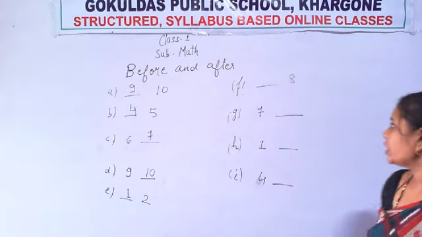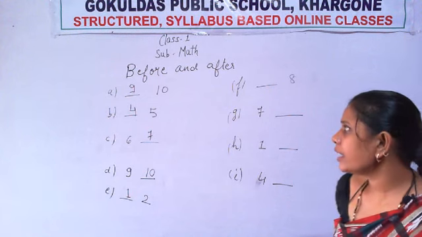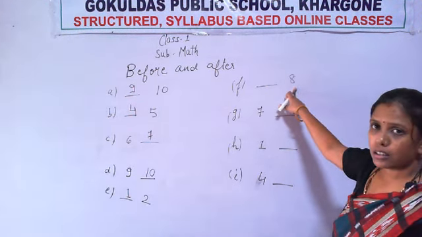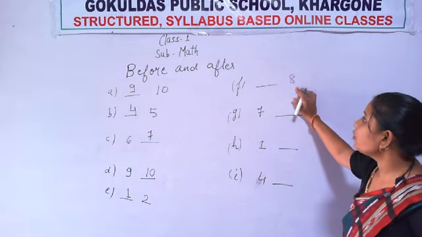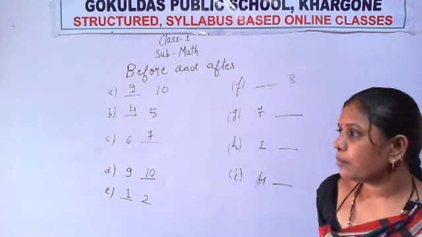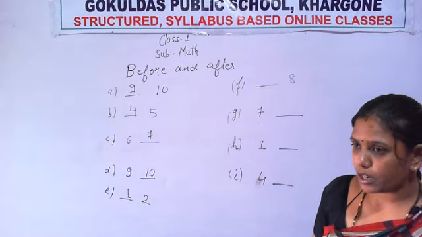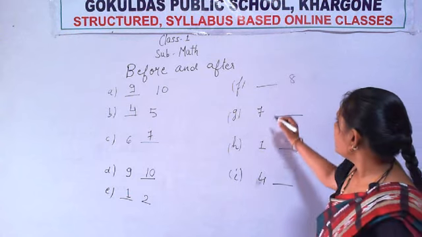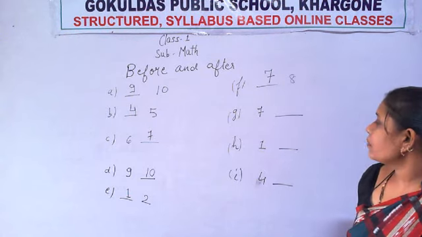Now see the next question. What is the number written here? Is this 6? No, it is 8. Now which number do you have to write, after or before? The blank is given before, so you have to write the before number. Which number will come before 8? 7. Good.